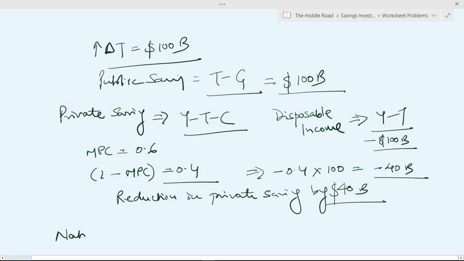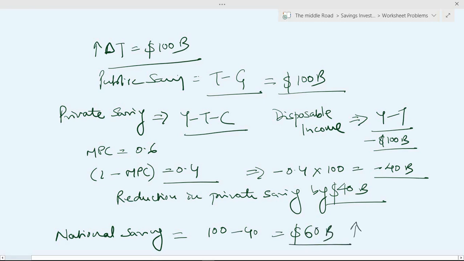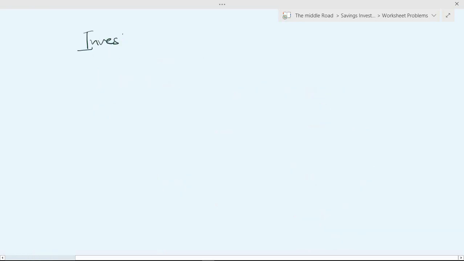Now, the total national saving is private saving plus public saving. Public saving has increased by 100, and there's a reduction in private saving by 40. So the national saving has gone up by 60 billion. The question is, what happens to the investment, which we have seen is equal to saving? This is equal to 60 billion.